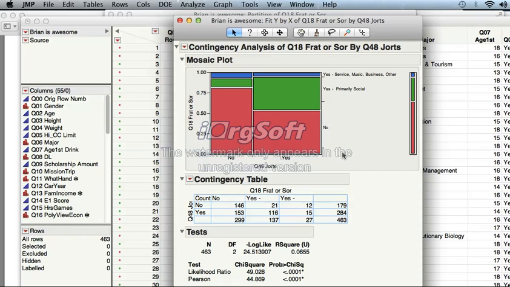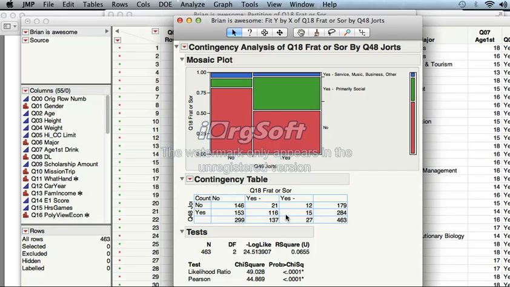Just talk to your friends in fraternities and sororities, ask them if they have jorts. There's about a 50% chance that someone will be in some sort of fraternity or sorority if they have jorts. And if they don't have jorts, there's only like a 20% chance. Very, very interesting. But let's check to see if we met the requirement of 10. The requirement of 10 is down here. That meets it, that meets it, that meets it. As I hover over all of them, watch. These are the ones we're looking at.